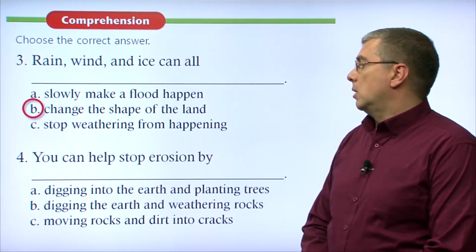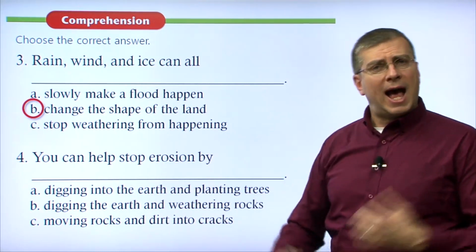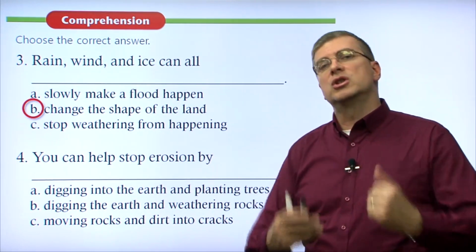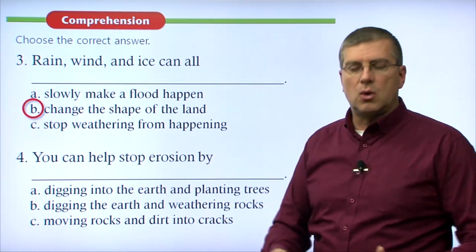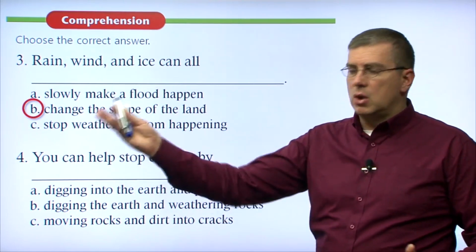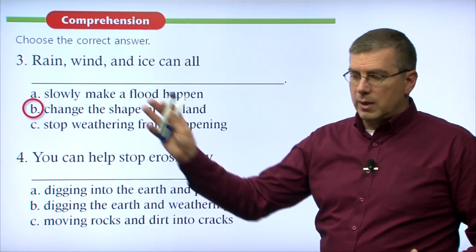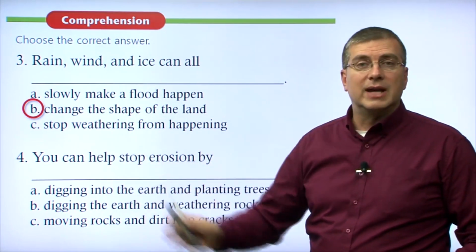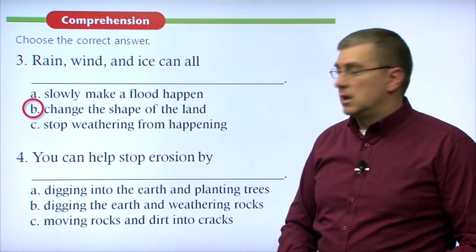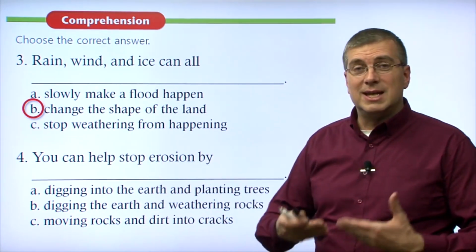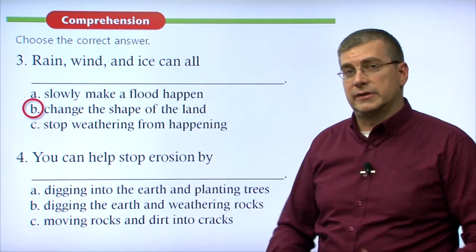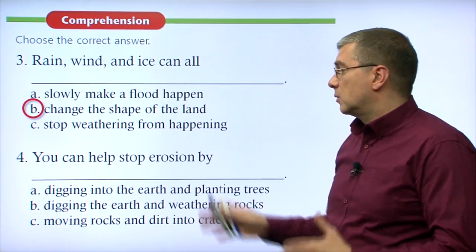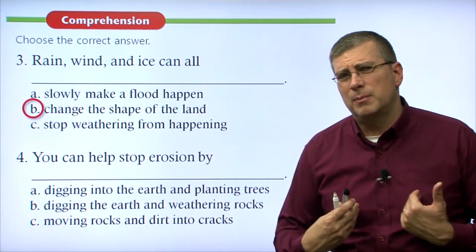Moving on to number 4, you can help stop erosion. How can we stop erosion? Because erosion usually is bad. We don't want our valuable soil, especially if we're growing plants here, we don't want that to be blown away. We don't want that to go away if there's a flood and the water takes it away. Farmers need soil. They need the topsoil of their land to have productive land, to grow plants, okay? We need that stuff. So we want to stop erosion, but how can we stop erosion?